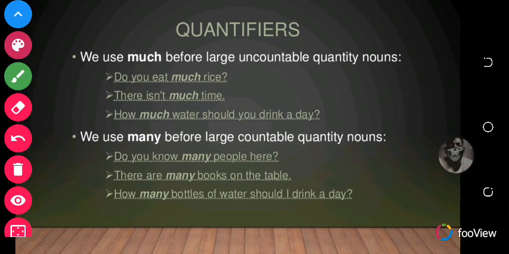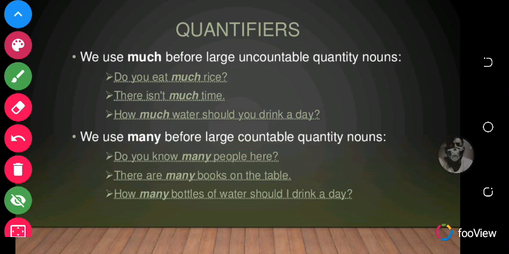So let's look at examples and how the quantifiers are used. We use much before large uncountable quantity nouns. So let's look at examples. Do you eat much rice? There isn't much time. How much water should you drink a day? So you realize that much goes with uncountable nouns. Like rice, you can't easily count the number of rice on your plate. Time, you can't count time. Water, you can't count water. So much is used with uncountable nouns.